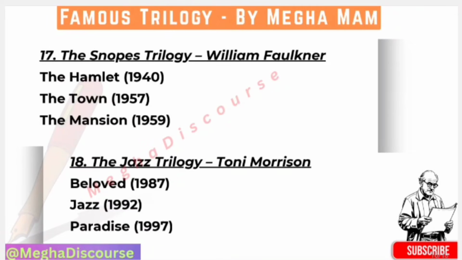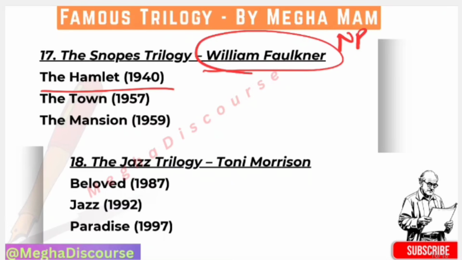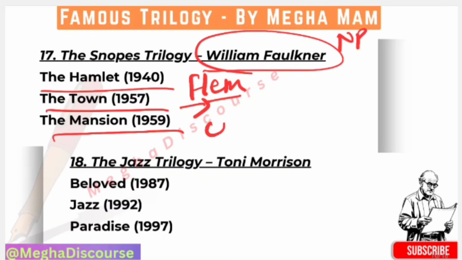Next we have the Snopes trilogy. The Snopes trilogy is written by William Faulkner. He is a very important writer. He got the Nobel Prize in 1949. Okay, so first he wrote The Hamlet in 1940, in which flame smoke rises. Okay, flame. Look at this. Then we have The Town. Okay, it is on corruption. Then we have The Mansion. It means collapse. Okay, and so you can remember it like first he got the Hamlet, and then he went to the town, and then he lived in the mansion.